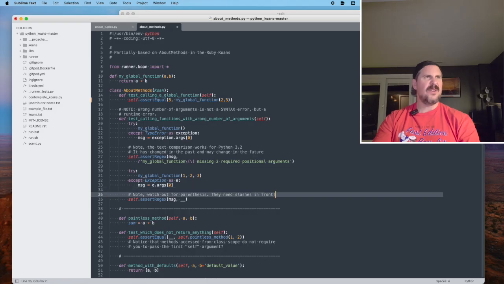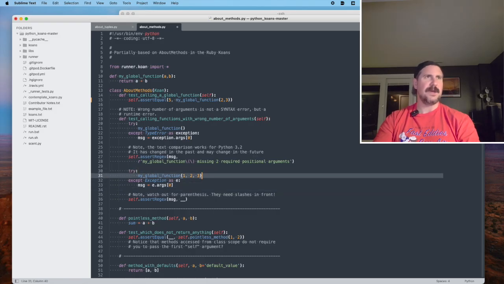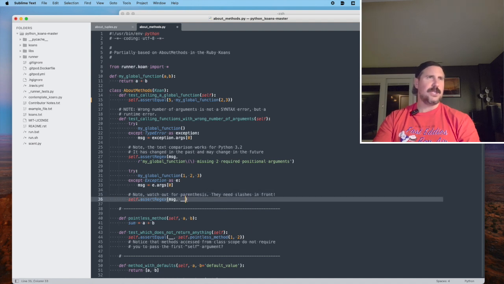All right, and so then we do it again, and we literally do the thing we just talked about a second ago, where we call it with more than it needs instead of less. Now, note, watch out for parentheses. They need slashes in front. All right, so then I assume we're going to get this whole thing that says you are passing more than you need.